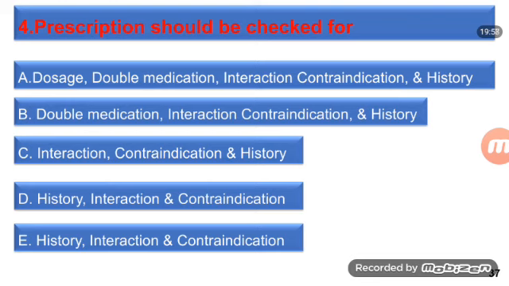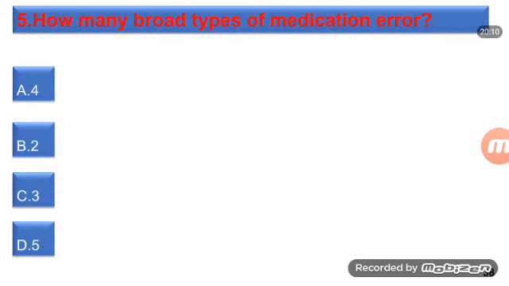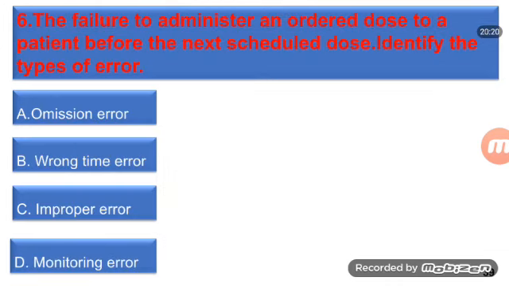D. History, interaction and contraindication. E. Same repeat. Next, how many broad types of medication error? A. 4, B. 2, C. 3, D. 5.